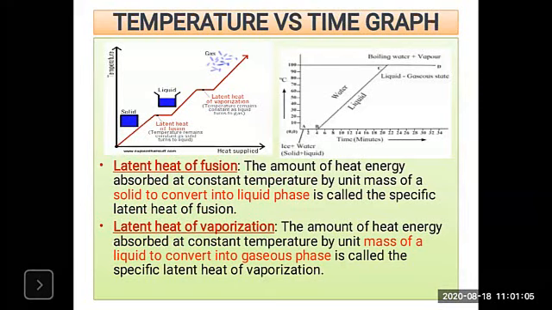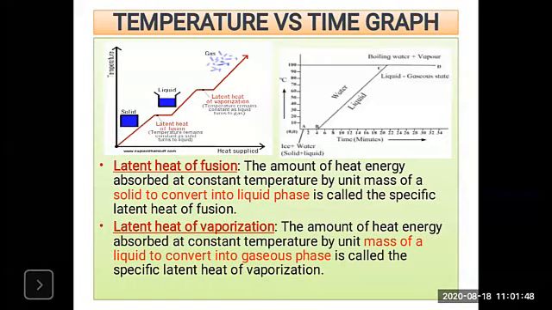And this constant temperature at which the ice converts into water is called the melting point of ice. Okay, so that is the melting point of ice. The melting point of ice or water is 0 degrees Celsius. And during the transition from solid phase to liquid phase, the object absorbs heat energy. When the ice completely converts into water, it absorbs the latent heat energy, but its temperature does not increase, it remains constant, that is 0 degrees Celsius.